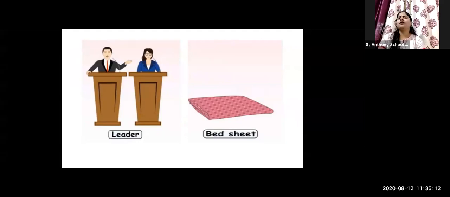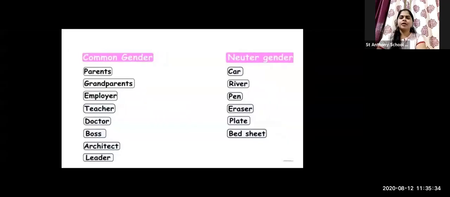Or male or female, or feminine or masculine. Leader is common, neuter, feminine or masculine. What? Common. I got all the answers as common. Yes, absolutely right. The leader word is common and the bedsheet is neuter. Here again we see the common and neuter gender noun.